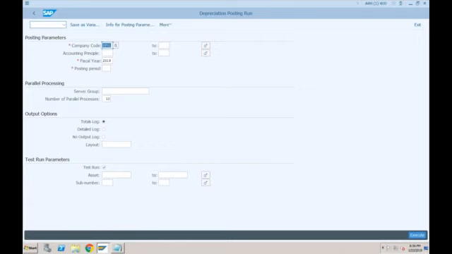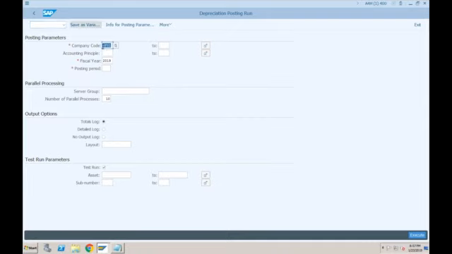Okay, so all those options are not available because in ECC, we were telling the system what to do. But now SAP S4HANA system is intelligent enough. It automatically collects the information whether this is a normal run. If you specify the special depreciation, it will automatically consider the special run. If you already executed the depreciation for particular selection criteria, it will automatically consider as a repeat run. Okay, so you don't need to provide those information.